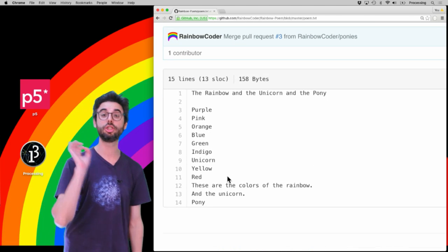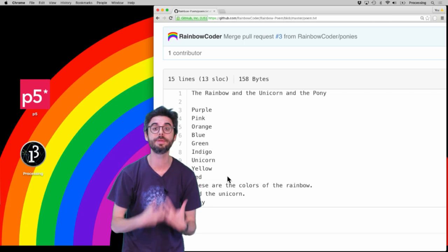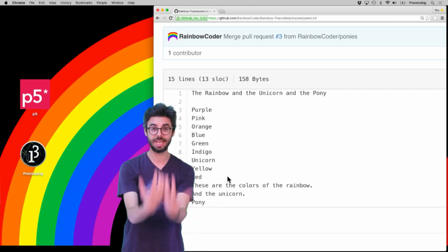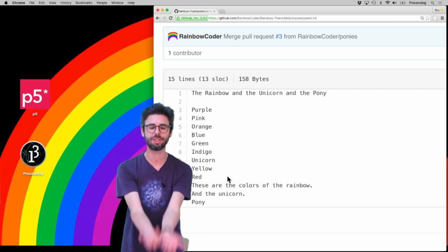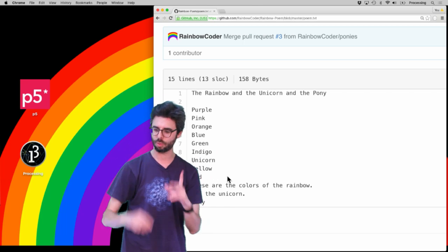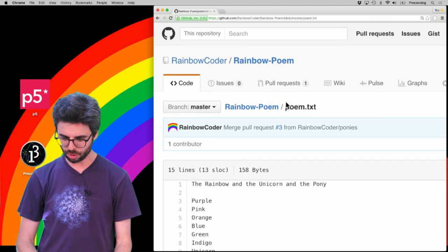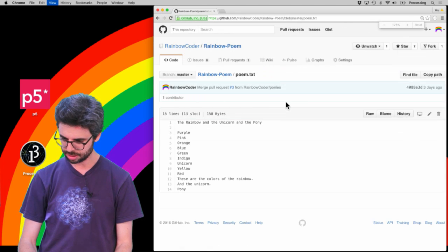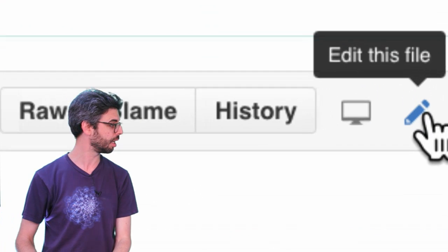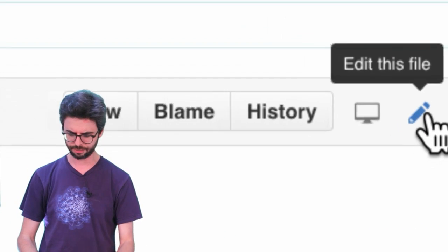And what I'm going to show in this video is talk about what it means to contribute to somebody else's GitHub repository, to propose a change. And the concept will be forking and pull request. But in order to do this right now, if I were to click the edit button over here, I'm the owner of this repository, so it's not going to automatically be like a fork and all of that.